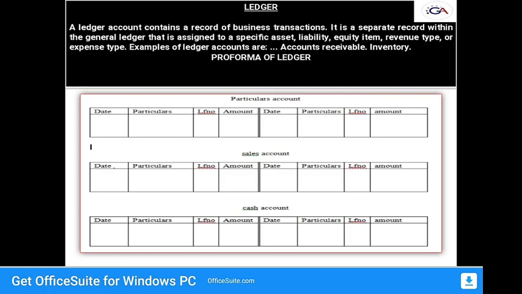We can make a difference between debit and credit. Based on the account, if you had a sale, you can note the transaction. If you receive cash from another person, you can note the transactions in a systematic manner. So that is called the ledger.